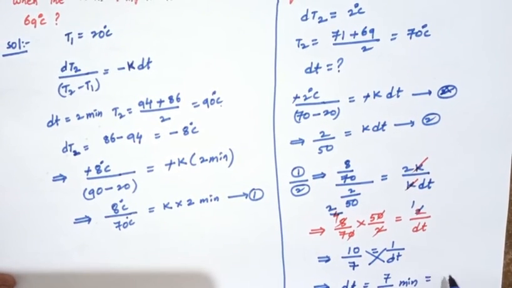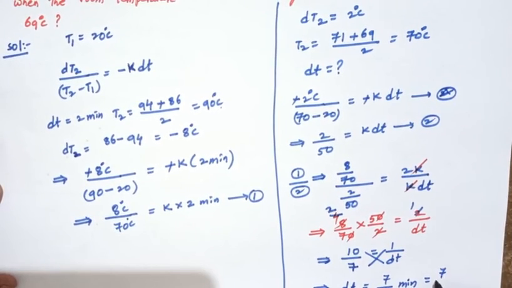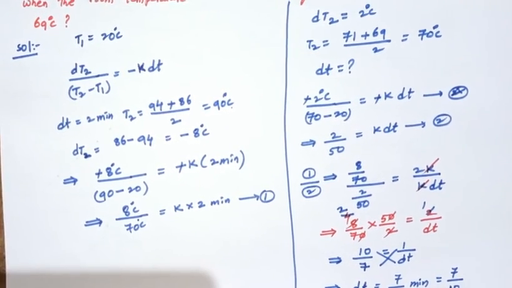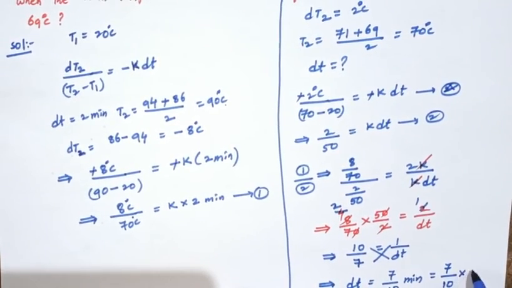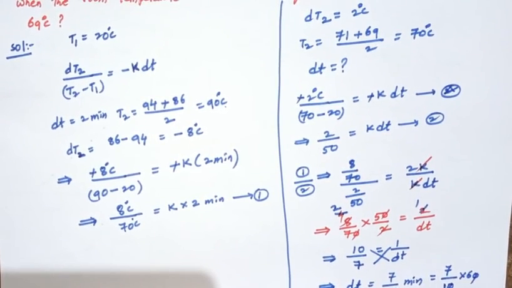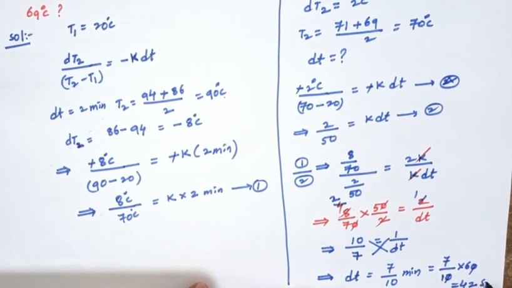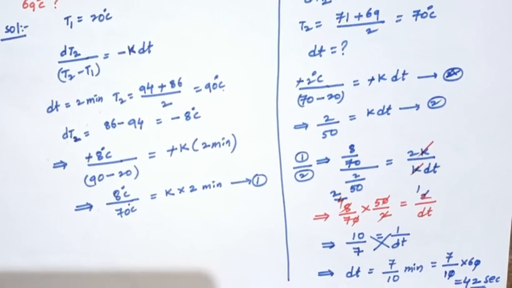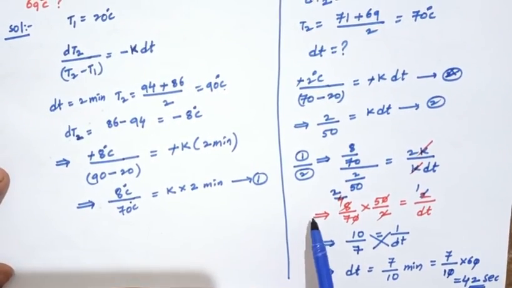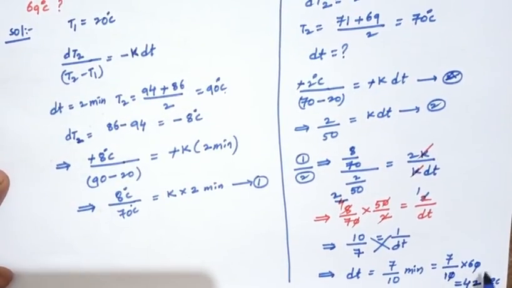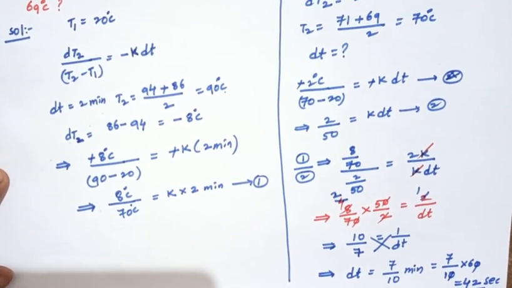7 by 10 minutes, with 1 minute equal to 60 seconds, is 7 by 10 into 60, which equals 42 seconds. So this is the time taken to cool from 71 degrees Celsius to 69 degrees Celsius. The time taken is 42 seconds.